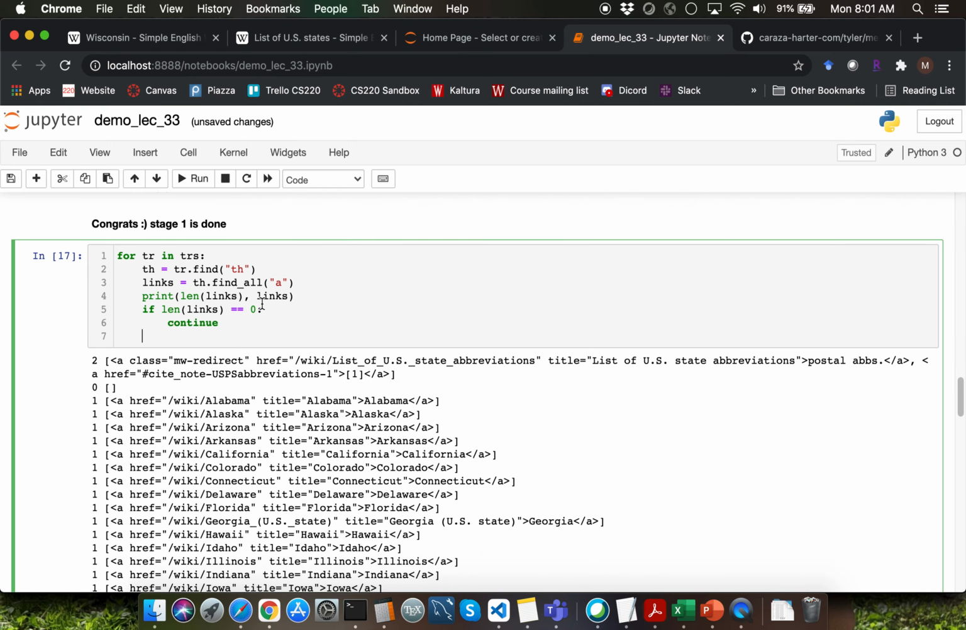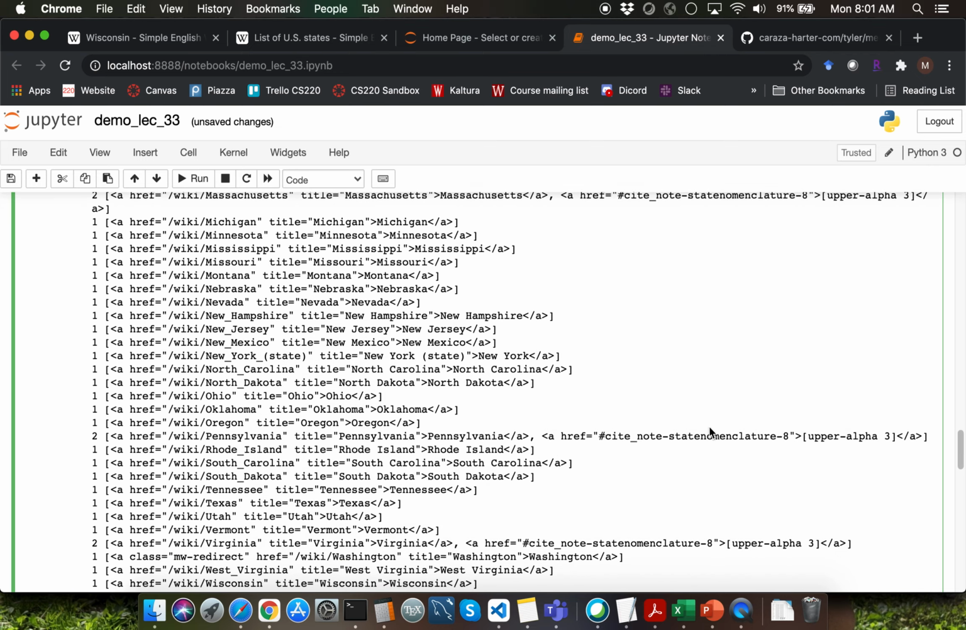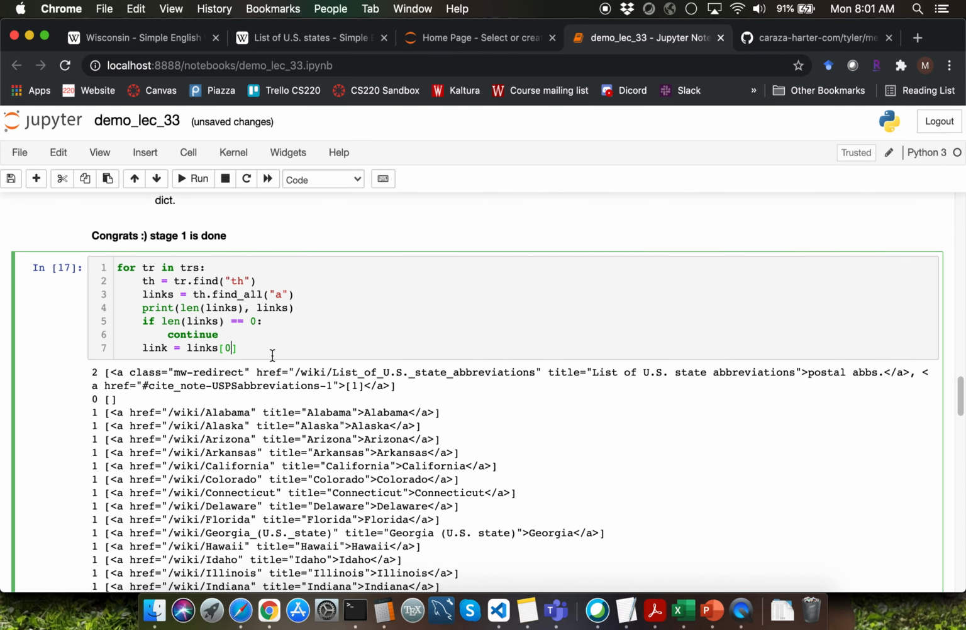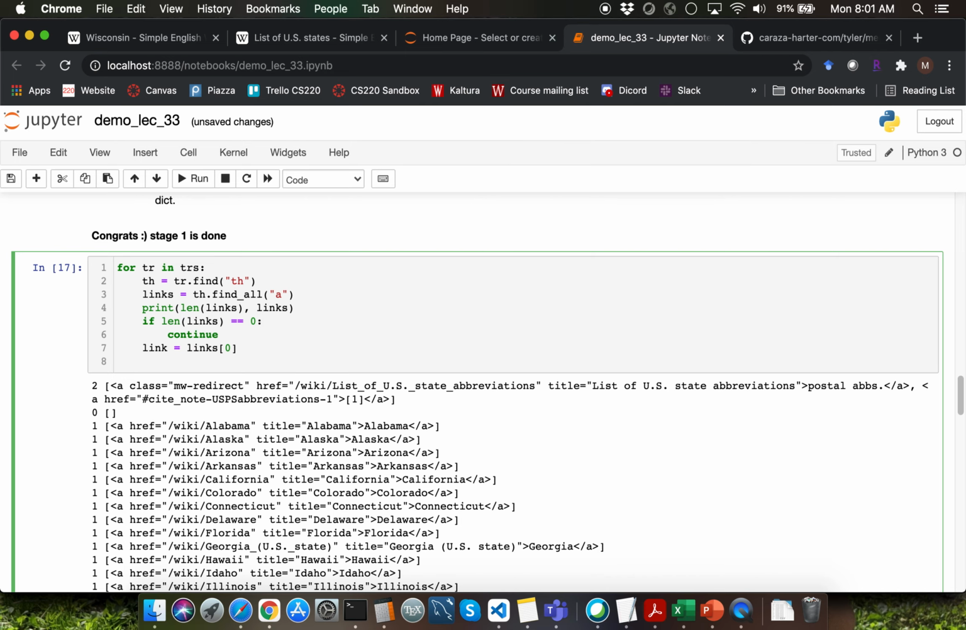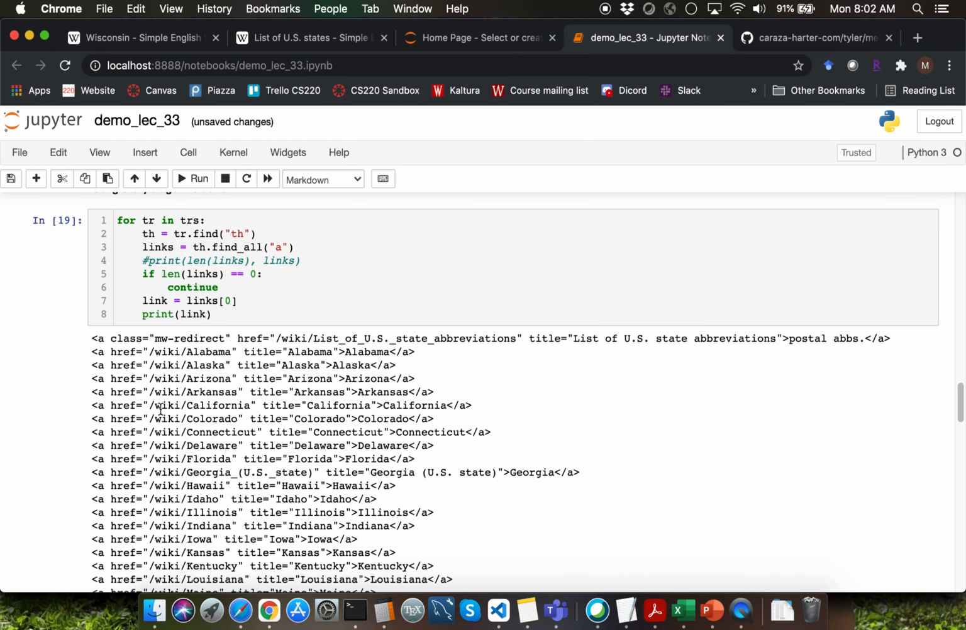The next thing I want to do is extract the link information, which is going to be inside the links list at index position 0. That's the useful link. The other one is going to be the additional citation information, which is not what we want here. An example would be the Pennsylvania state and the Massachusetts state. So I'm just going to say links of 0 to extract the very first link. Let me go ahead and display link. Let me also comment out the previous print function call. Notice that we are getting the required links.